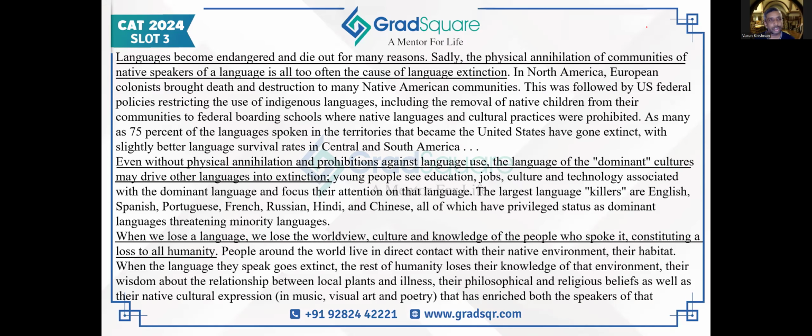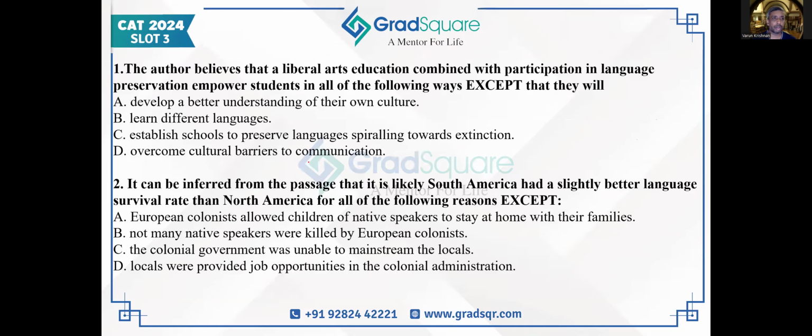Let's look at the questions and solutions of a passage from CAT 2024 Slot 3. In an earlier video, I had discussed how to read the passage, how to make sense of the passage. In this video, we're going to be looking at the questions and figuring out which are easy, which are tough, and how to reason out which options are right and which options are wrong. So starting with question number one.